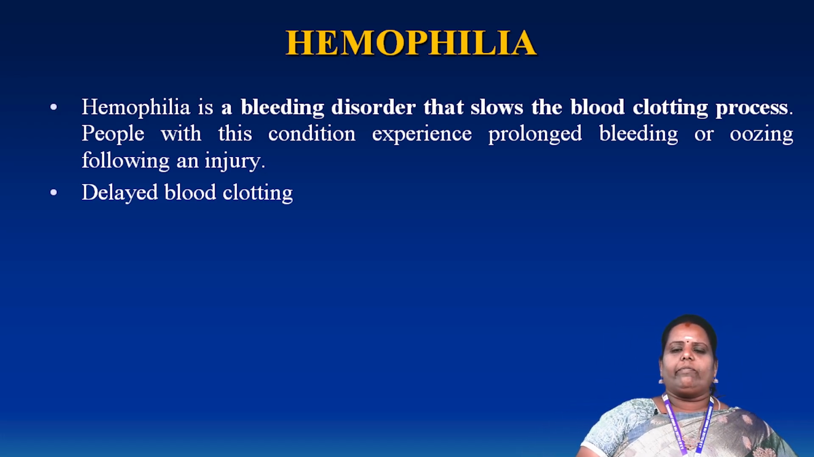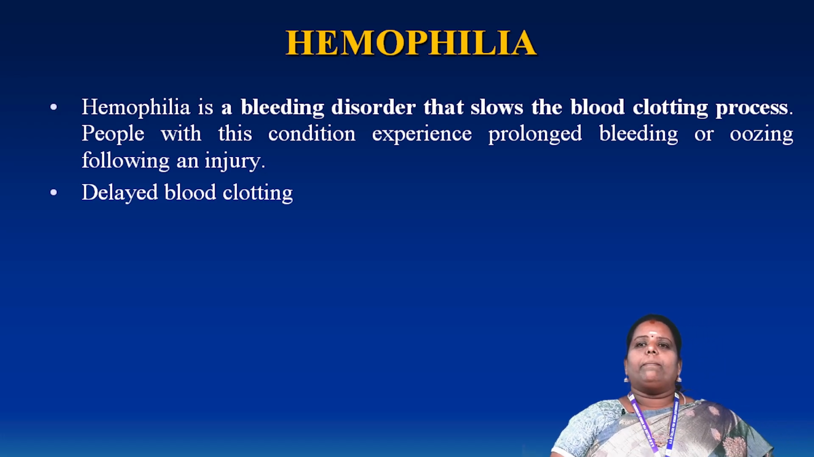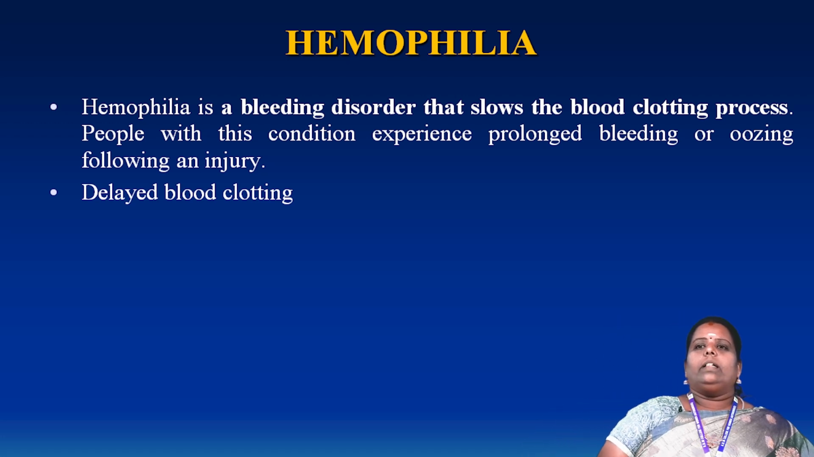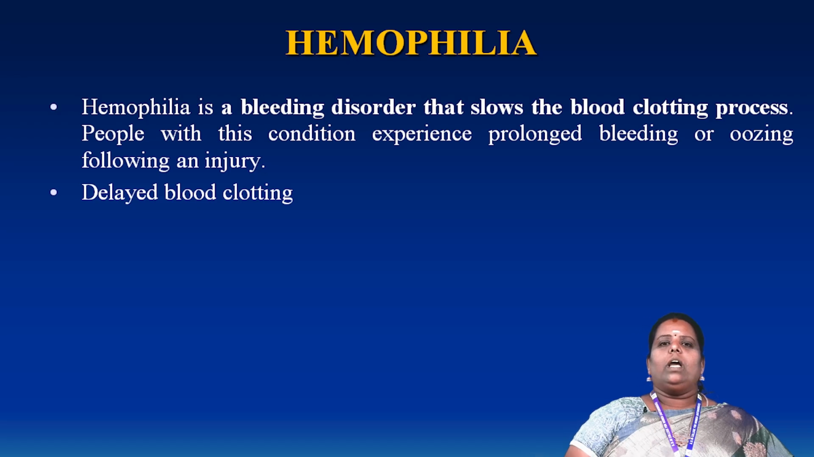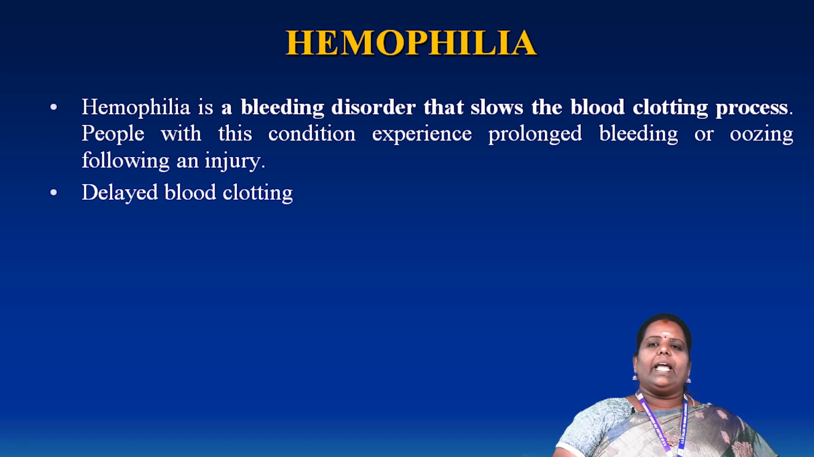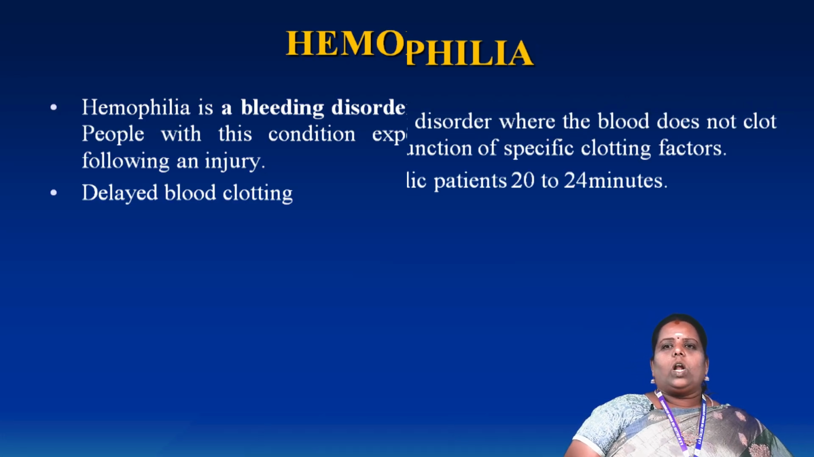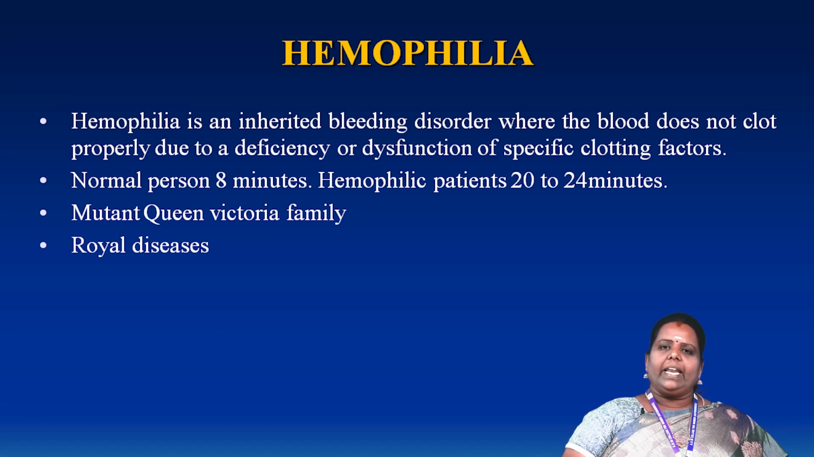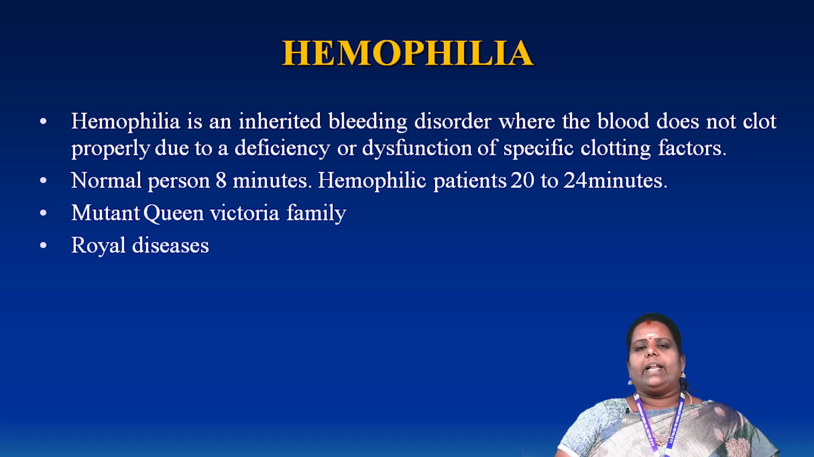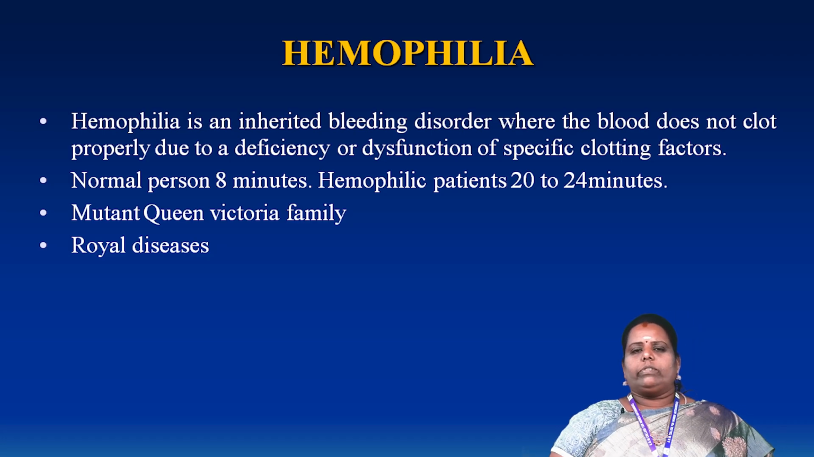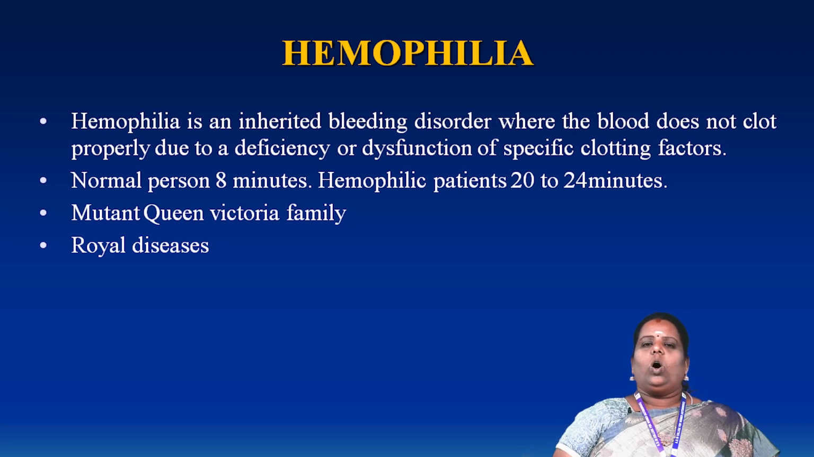Normally, when any person has a wound, blood clotting occurs easily. In case the person is affected by hemophilia, the blood clotting process is delayed. People with this condition experience prolonged bleeding and oozing following injuries. That is otherwise called delayed blood clotting. Normally, hemophilia is an inherited disease. Inherited means it transmits from one generation to the next generation, father to offspring, mother to descendant.